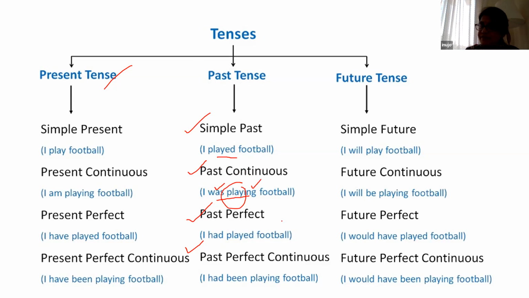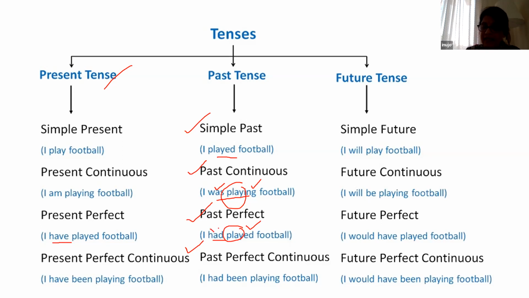Now what is past perfect, children? Had is used. Just like in present perfect you use have, has or have, here had is used. And you have your verb play plus ed. When ed is added, it becomes past. So had plus verb plus ed becomes your past perfect. Now what is your past perfect continuous?